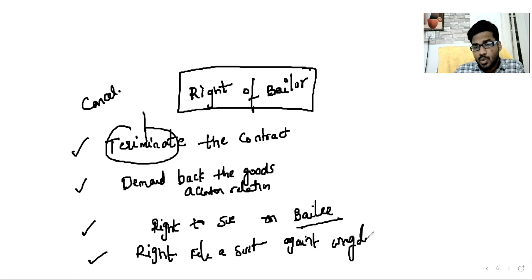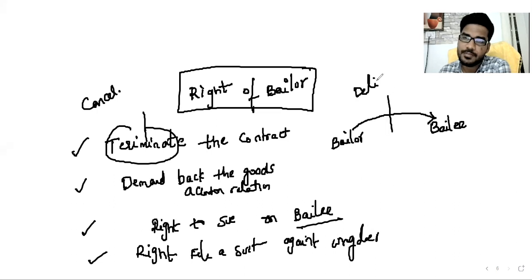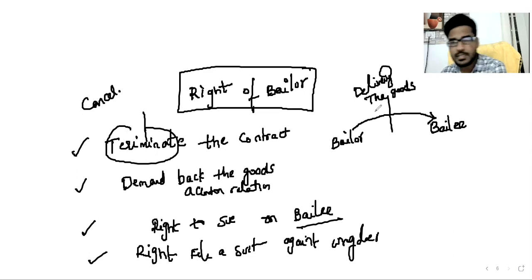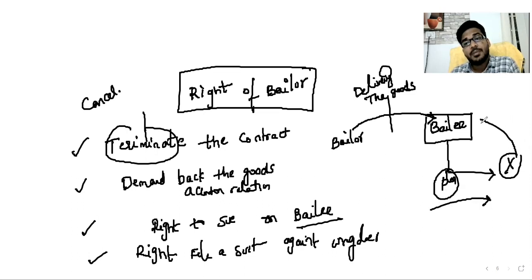What is this, sir, in these scenarios? Listen, sir, bailor is there and bailee is there. Bailor delivers the goods to bailee. What happened, sir? He pledged the goods with another person. He keeps the goods as a security with person X and obtains the money. Sir, bailee can do like that.